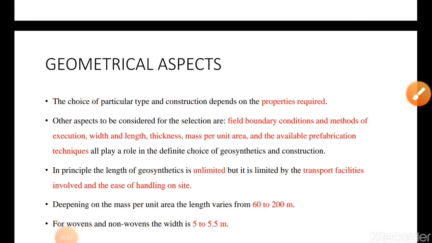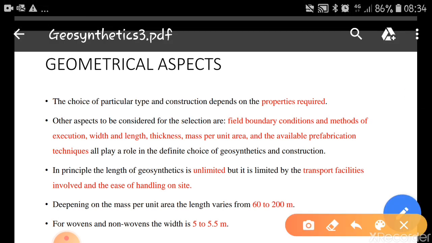The next property which we have to consider is called the geometrical property. The choice of a particular type and construction depends on the property required. Other aspects to be considered for the selection are field boundary conditions and method of execution. Width and length, thickness, mass per unit area, and the available fabrication techniques all play a role in the definite choice of geosynthetics and constructions.